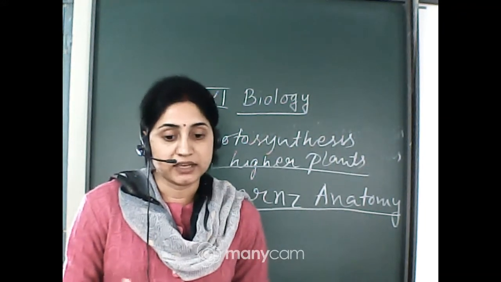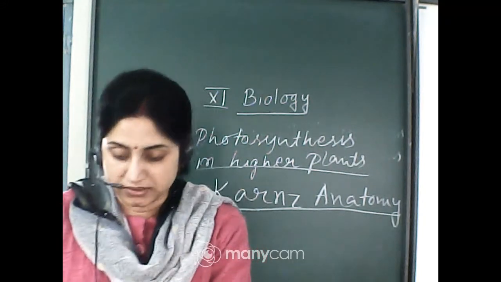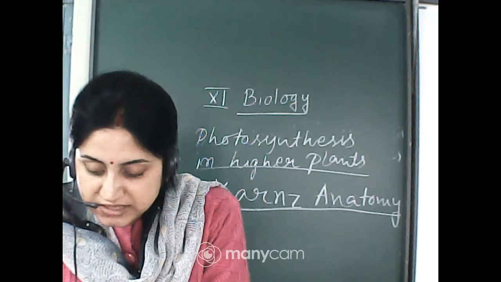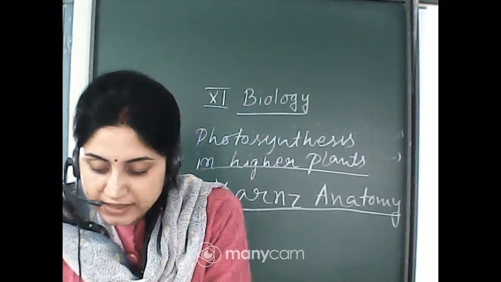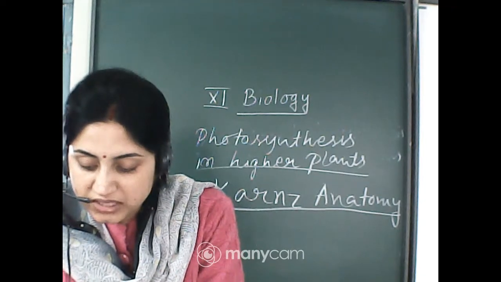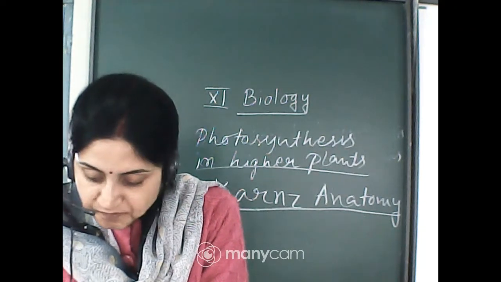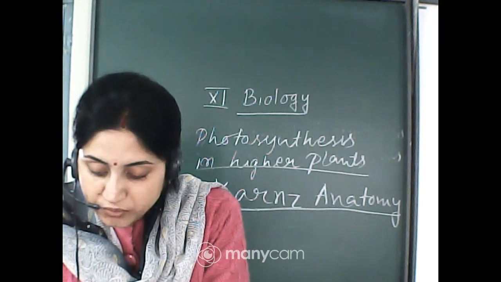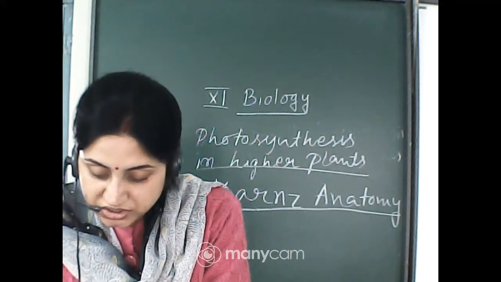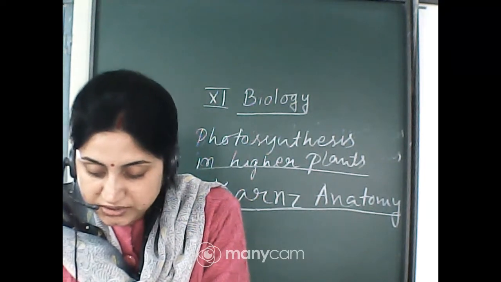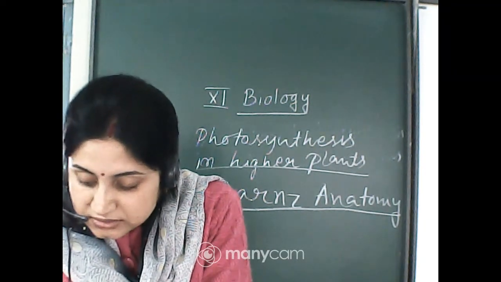Now I will tell you the function of these pigments. Chlorophyll B and other photosynthetic pigments such as carotenoids and xanthophylls act as accessory pigments. Their role is to absorb energy and transfer it to chlorophyll A. Carotenoids and xanthophylls also protect the chlorophyll molecule from photooxidation. Therefore, chlorophyll A is essential for photosynthesis.